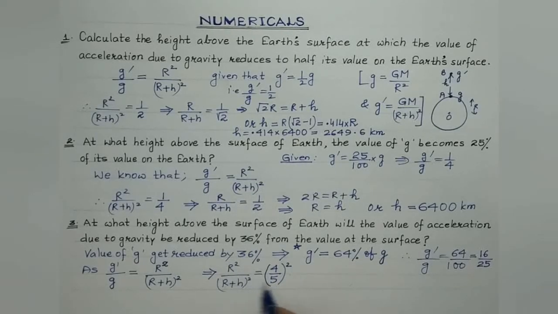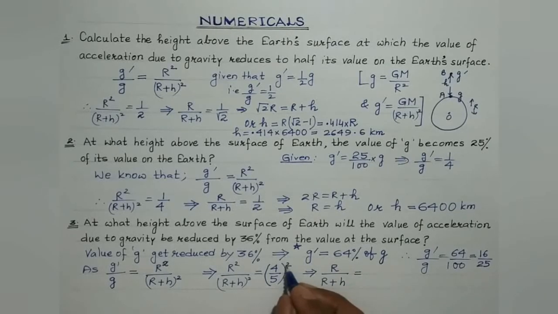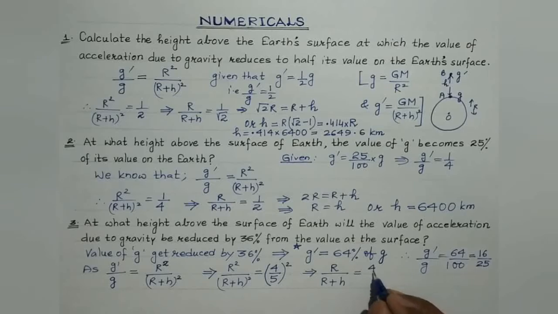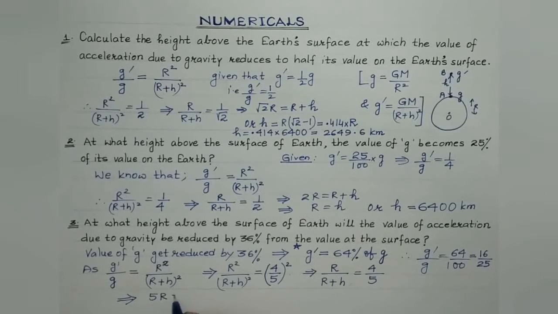So now taking square root on both the sides, this square will get cancelled out. So taking square root on both the sides, we get r over r plus h, and here this square gets cancelled out by taking square root, so it will be 4 by 5. Right? So after cross multiplication, what we get is 5r is equal to 4r plus 4h, which further implies that 4h is equal to 5r minus 4r, that is r.